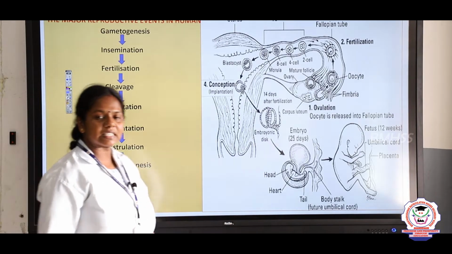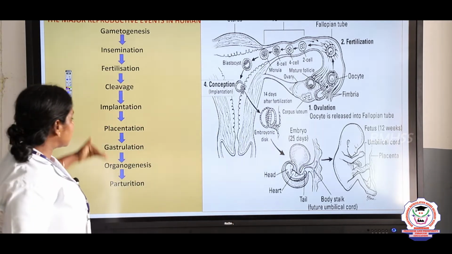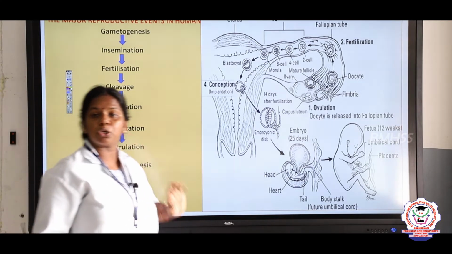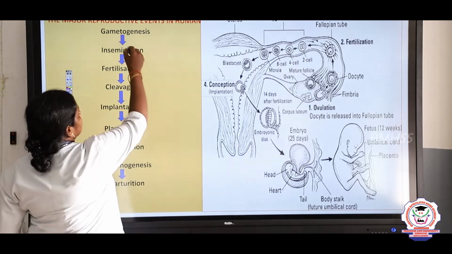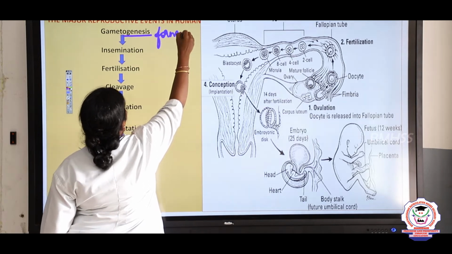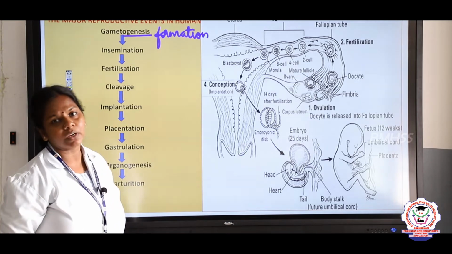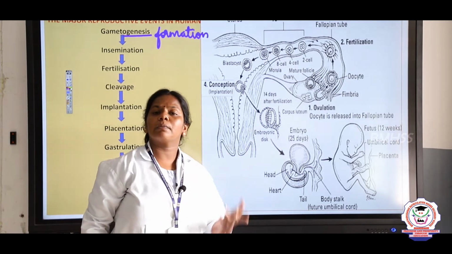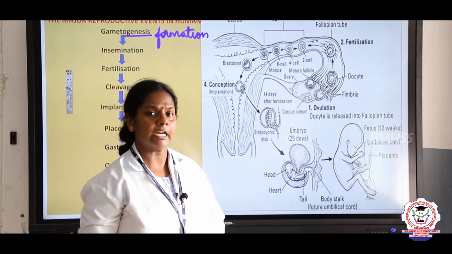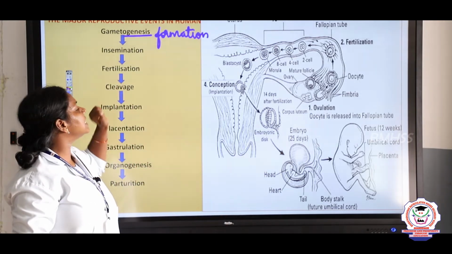So, we are going to discuss the major reproductive events, right. These are all the 9 important events of reproduction, children. So, now let us see. First one, what is it? Gametogenesis. What do you mean by genesis? Genesis means to build or to form. Genesis means formation. So, the first event in reproduction is the formation of gametes, right. For example, the development of the ovum takes place in the ovary and the development of the sperm takes place in the testis. So, the first event is gametogenesis and the second one is insemination.